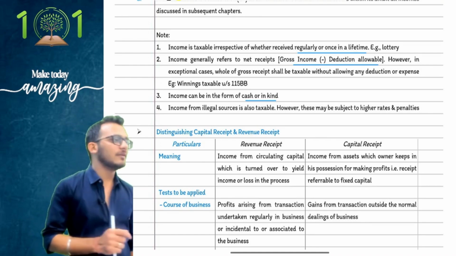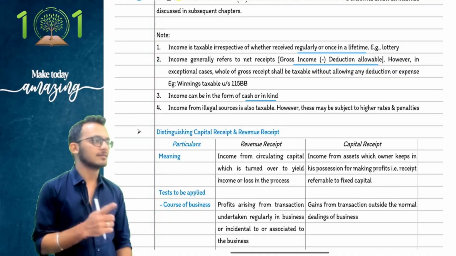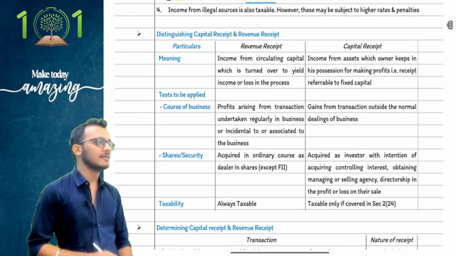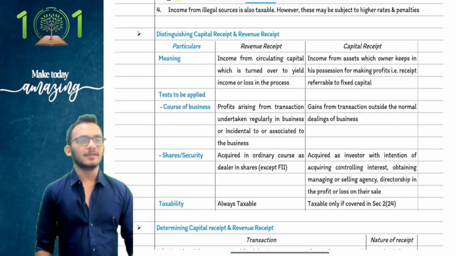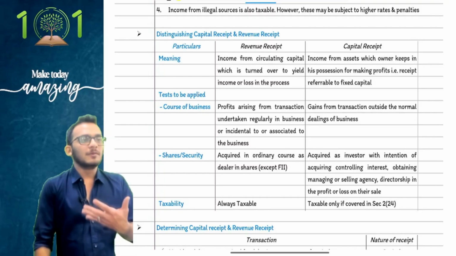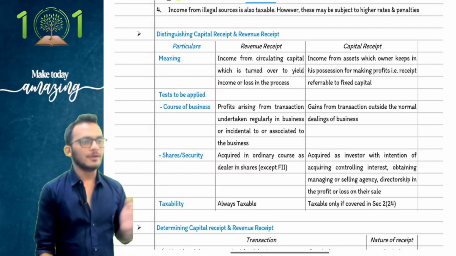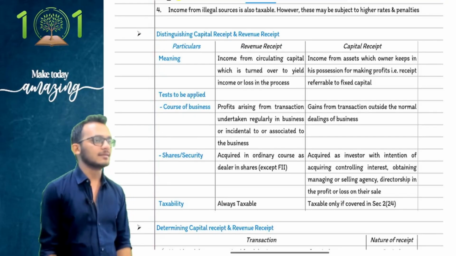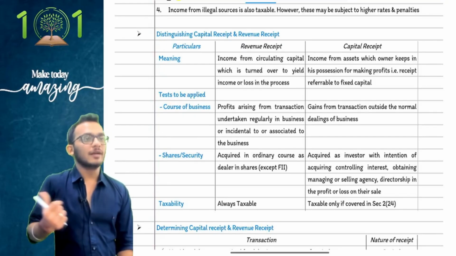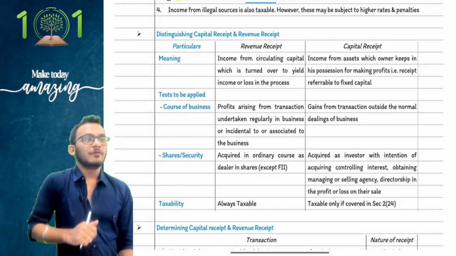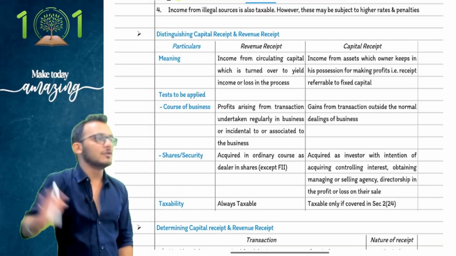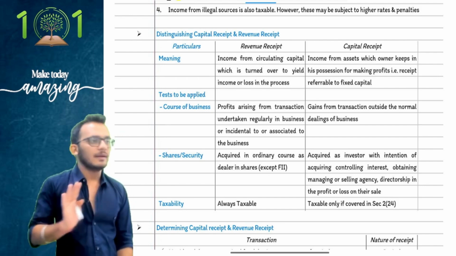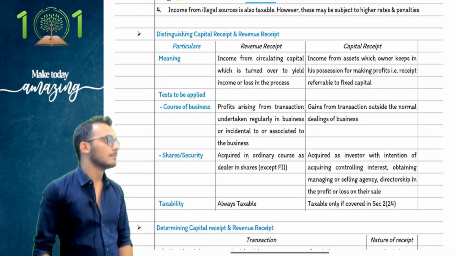Then we understood that when it comes to income, you split it into two: revenue receipt and capital receipt. A definition is given to you. How do you treat something as revenue? How do you treat something as taxable? If I do it regularly, it is a revenue receipt. If I'm doing it once in a while, it is taxable. If it is linked to an asset, it is capital. If it is linked to a raw material, it is revenue. If because I receive it, my business itself will shut down, capital. If there is no effect on my business, revenue. If my bread and butter is going to go away, capital.